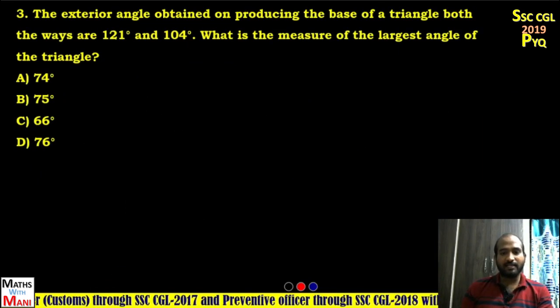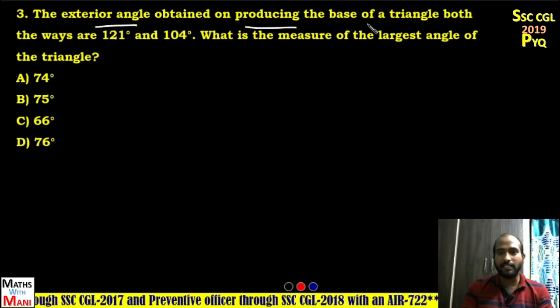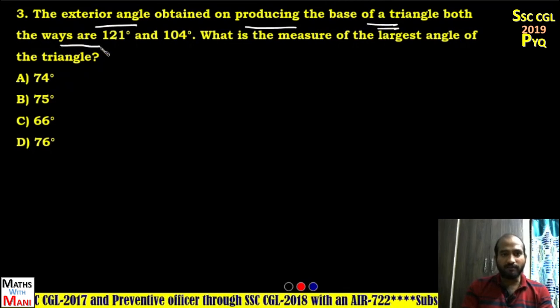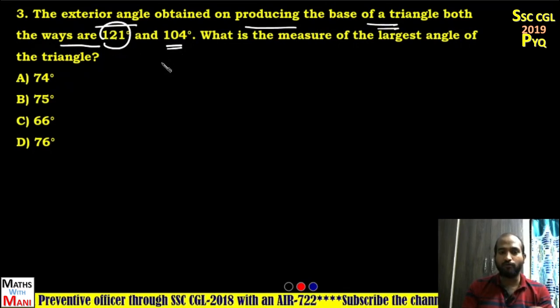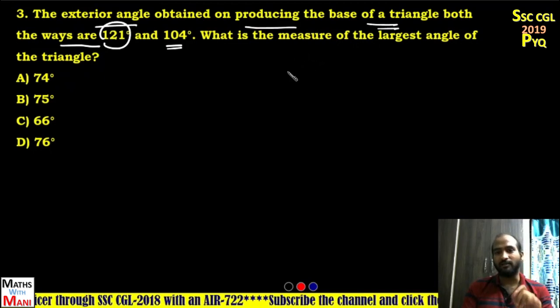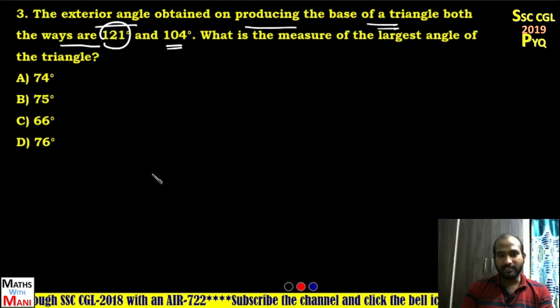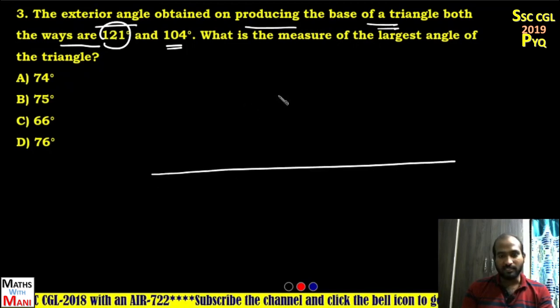The exterior angles obtained on producing the base of a triangle in both the ways are 120 degrees, 121 degrees and 104 degrees. What is the measure of the largest angle of the triangle? Suppose it is a triangle ABC.